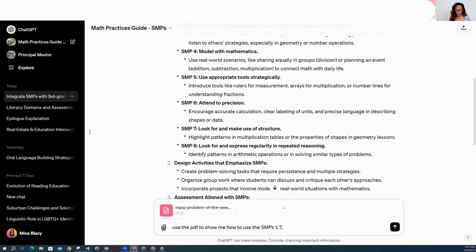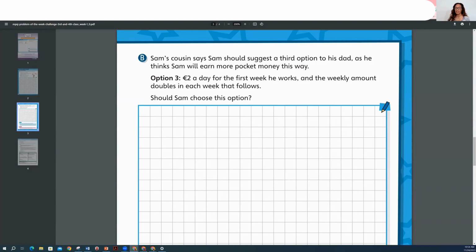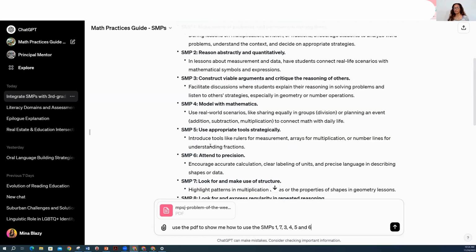And remember, I told you you should always use 3, 4, 5, and 6. So students could use 8, look for and express regularity and repeated reasoning, or reason abstractly and quantitatively. I'm not saying you don't need to use them all. There's this myth, but students always should be able to construct a viable argument. They may not do it right away. Model the mathematics. So this PDF is modeling, either using a graph or a grid, and then use appropriate tools strategically. That doesn't always mean manipulatives that you can touch. It could be something else, like just drawing some things out.